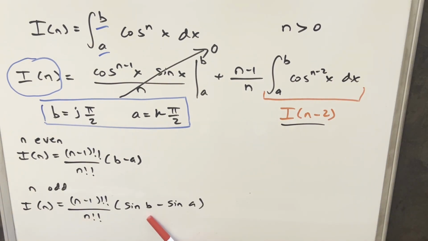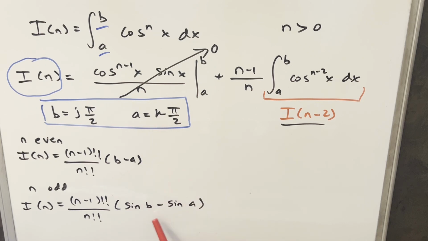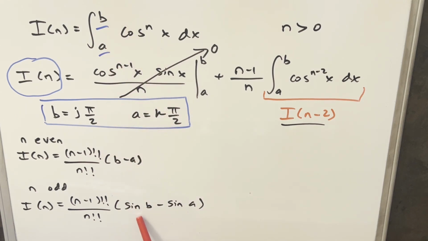And just one other thing I want to notice on this, because again, the way we defined a and b to be multiples of pi over 2, this piece is going to simplify really nice. Like that's why a lot of times this can be 0. If b is just pi over 2 and a is 0, then we just get a 1 here. So this part is usually really easy to calculate.